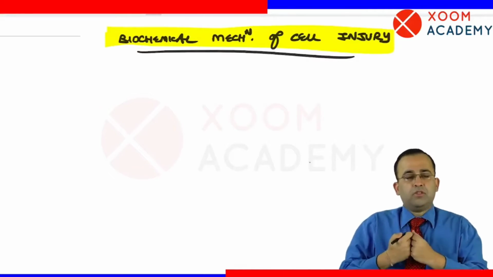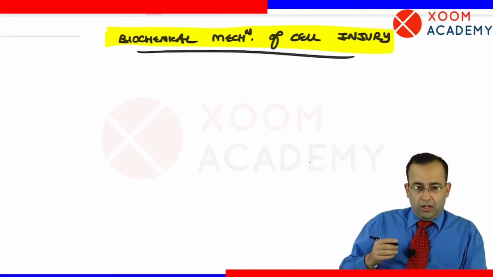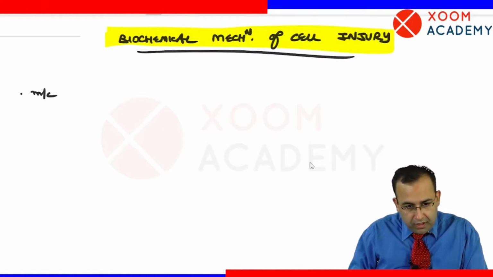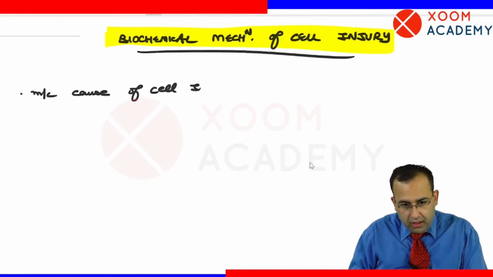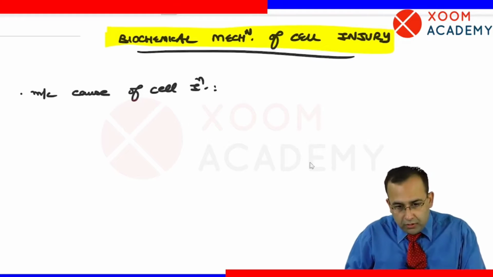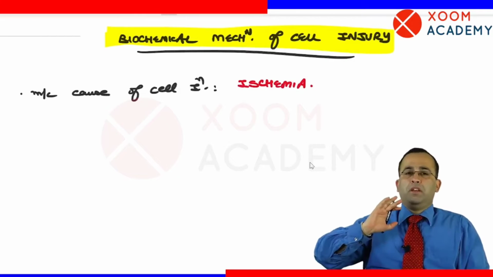So this gets us to a second topic, that is biochemical mechanisms of cell injury. Now, before I even start with the biochemical mechanisms, tell me this, which is the most common cause of cell injury? Most common cause of cell injury is ischemia, that is reduced blood supply to the affected organ.